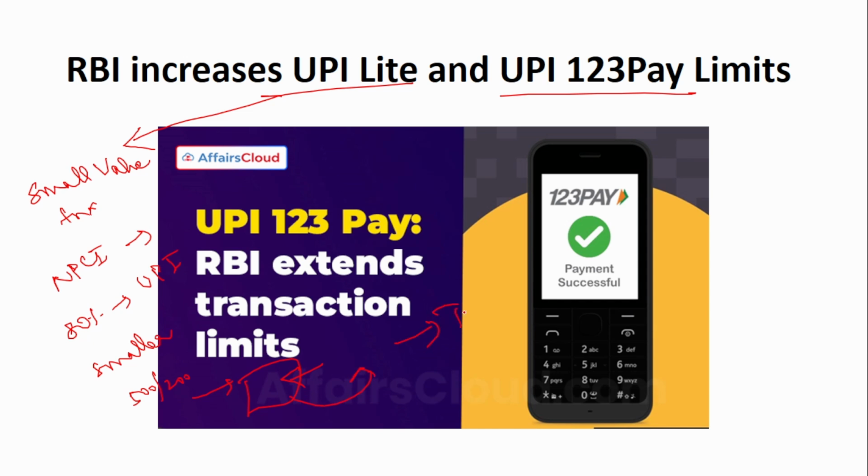So by this, the time of the transaction reduces because it doesn't have to hit the server for every transaction, and also the energy. Every time you hit the server, obviously some energy is used, right? So that will also be reduced. So that was the main purpose of this UPI Lite. Now this UPI 123 Pay is for feature phones. So people who are not using smartphones also deserve these UPI facilities. So for them, this UPI 123 was introduced. Now the RBI has increased the maximum limit of the UPI Lite and UPI 123 Pay.